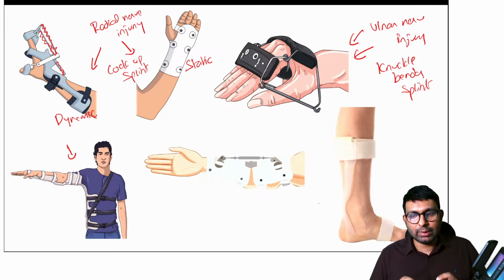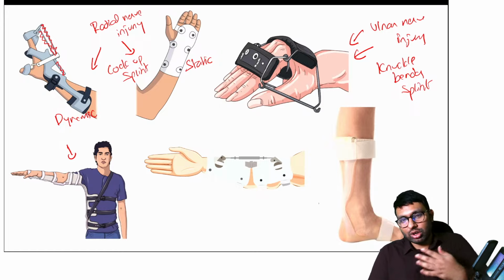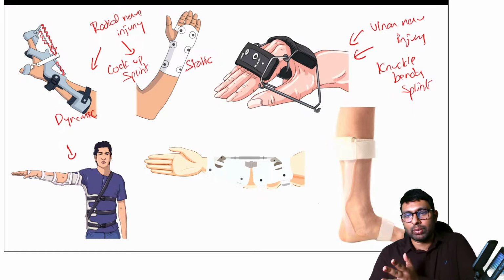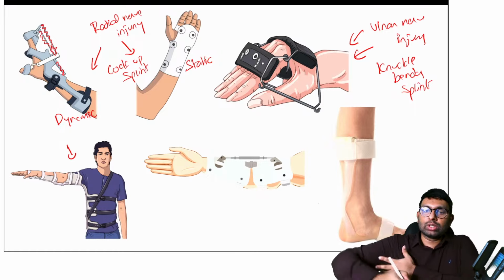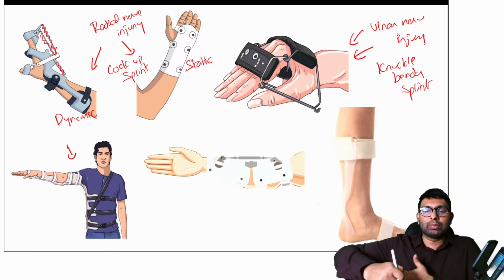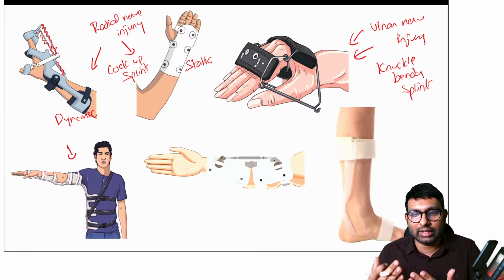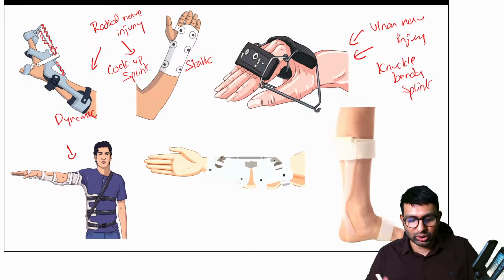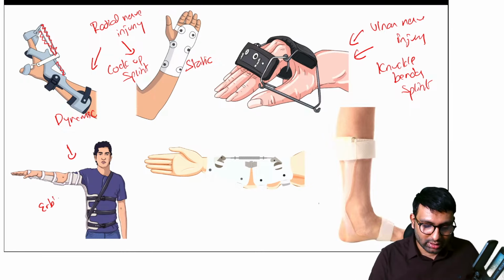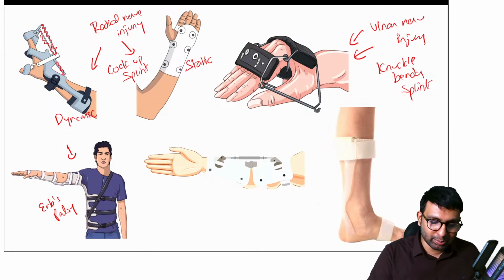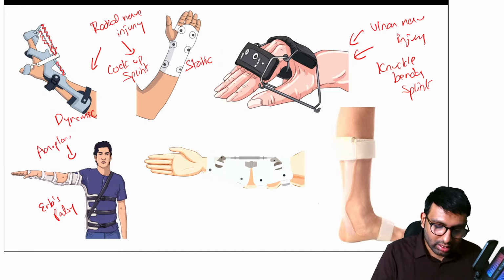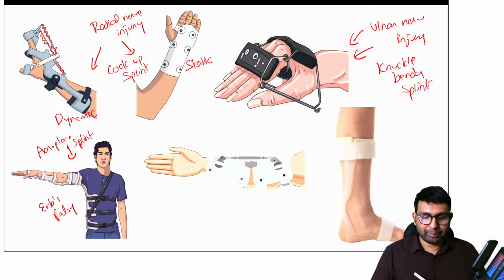So what happens in brachial plexus injury, mainly Erb's paralysis, is that the hand goes into adduction, the shoulder goes into adduction. Now to counter that adduction and all the relative movements along with that, we have to use this aeroplane splint to keep the hand in some amount of abduction and external rotation. So that will counter the adduction of Erb's paralysis. So this is mainly used in Erb's palsy. And because the hand looks like an aeroplane, we call this an aeroplane splint.